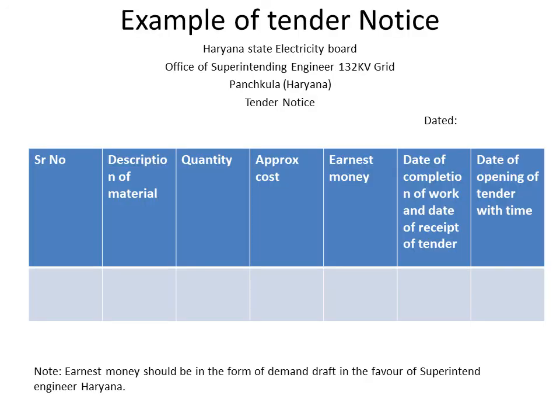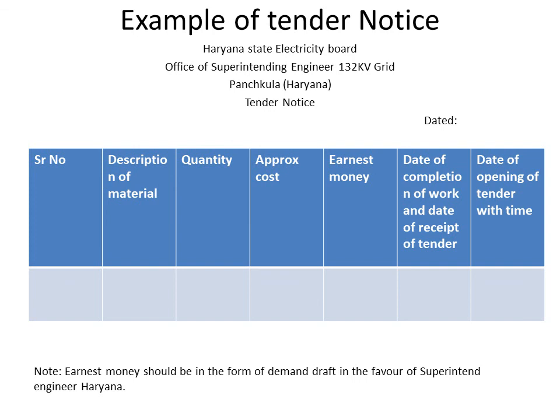So this is an example of a tender notice. For example, it is from the Haryana State Electricity Board, Office of Superintending Engineer, 132 kV grid, Panchkula. Here we have the serial number, description of material or work required, and quantity required. We will also give the approximate cost here, and the earnest money, for example 15,000 or 20,000, in this column. Then the date of completion of work and date of receipt of tender, that is, at what time we want the project to be completed by the tenderer.